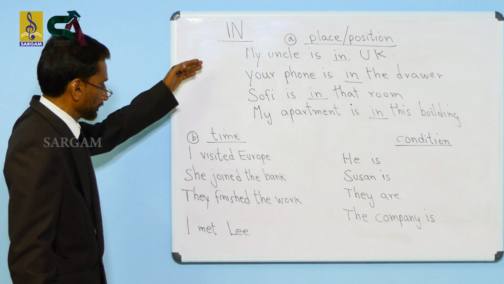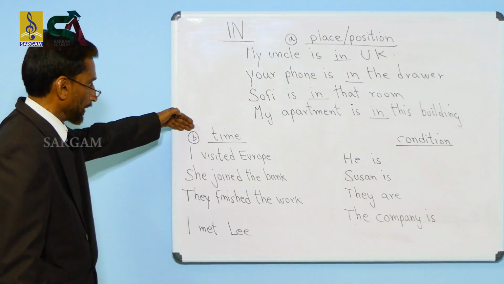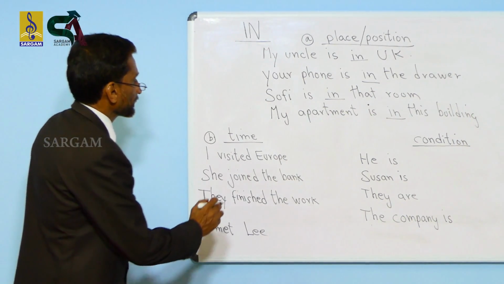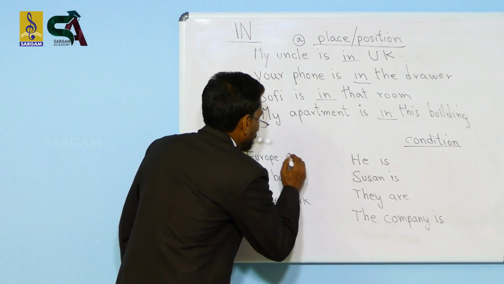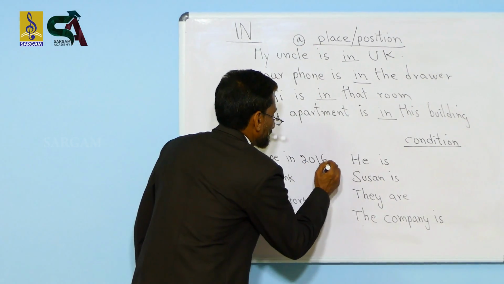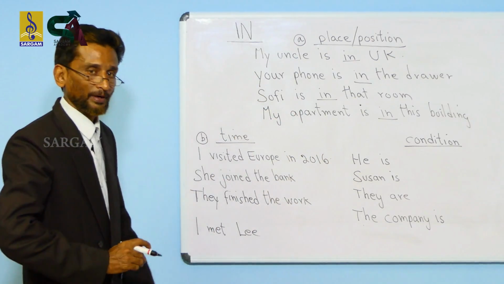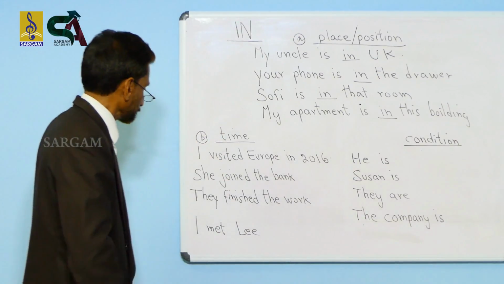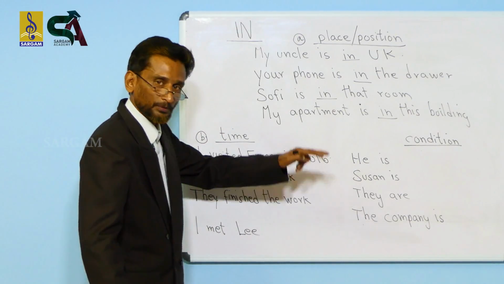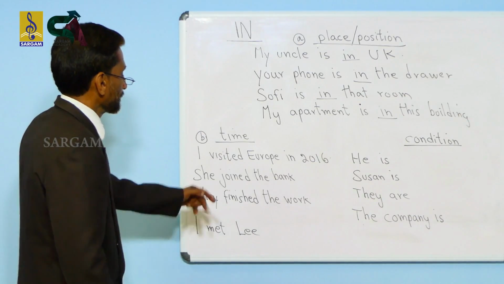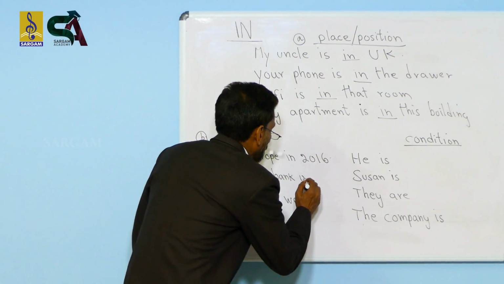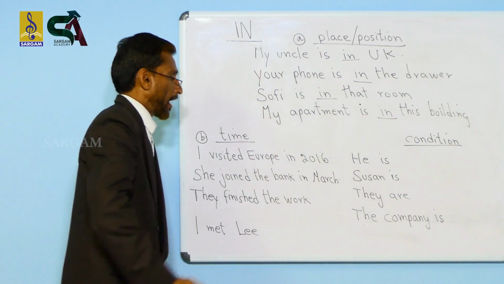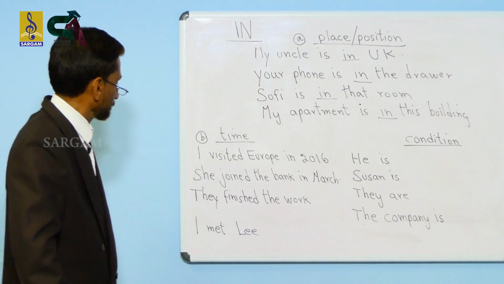And here, context B, in indicates time. Right? I visited Europe in 2016. Before the year, you put in. Before month also, you put in. She joined the bank in March.